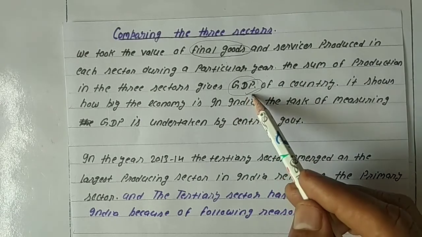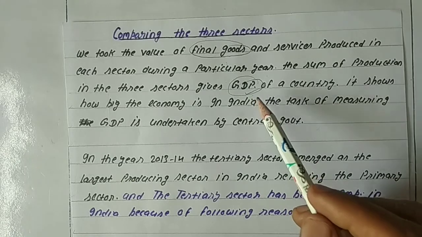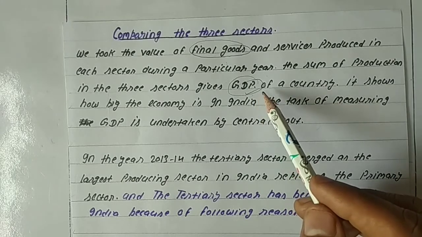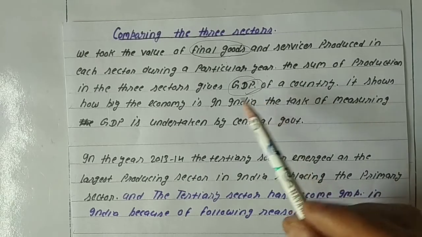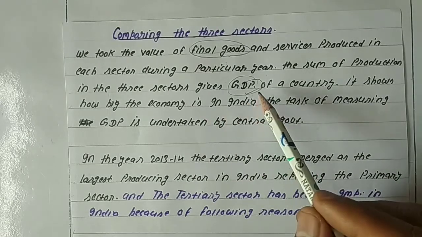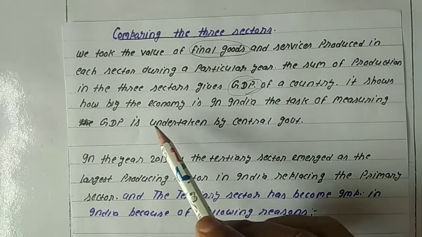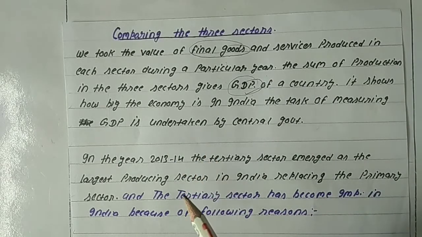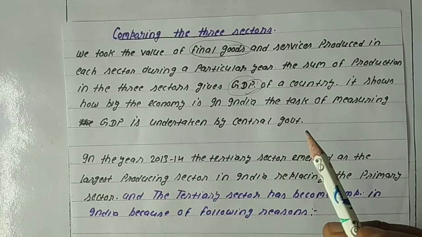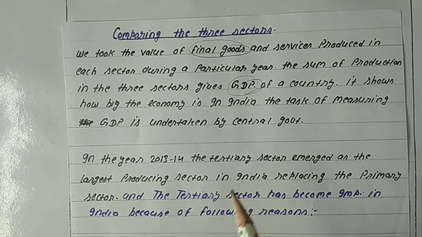GDP is the sum total of all the goods and services produced in a country in a specific year or in a specific period of time. So it shows how big the economy in India is, and the task of measuring GDP is undertaken by the central government.